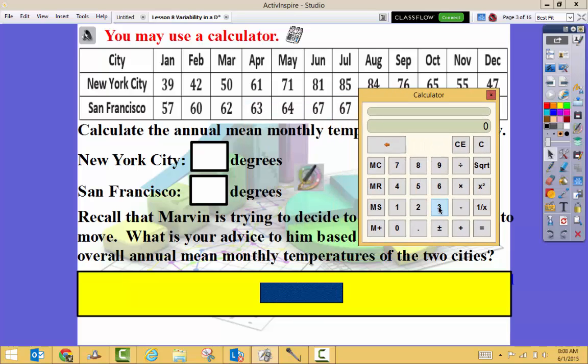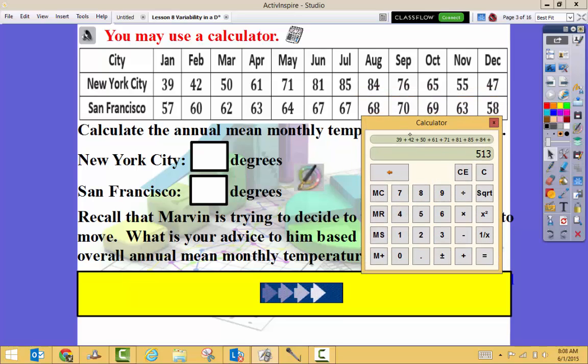So let's check. 39 plus 42 plus 50 plus 61 plus 71 plus 81 plus 85 plus 84 plus 76 plus 65 plus 55 plus 47.